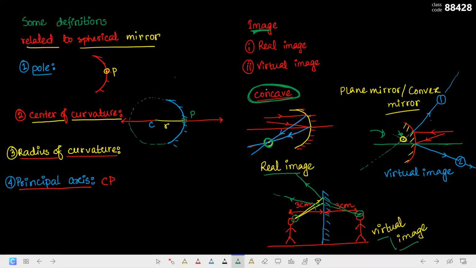Concave is a real image. Yes. See, in concave we are getting real image. Okay. Then Sumaya, can you tell me in plane mirror what type of image we get? Sir, virtual image. Okay, very good. Then Bapon. Yes, sir. So in convex mirror, what type of image we get? Virtual image. Very good.